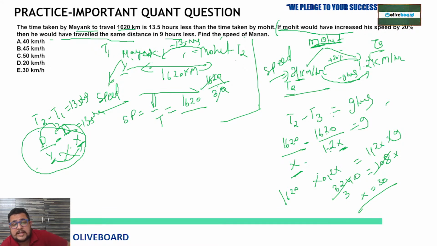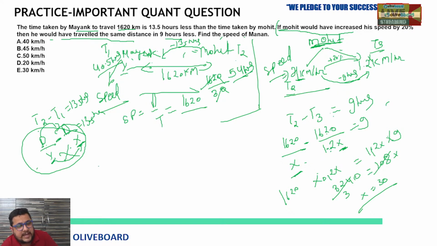Now by 3 you can easily cancel it. So 3 5s are 15, then 3 4s are 12, so 54 hours. So Mayank is taking 13.5 hours less than that. So it means Mayank will take how much? 54 minus 13.5 means 40.5 hours.